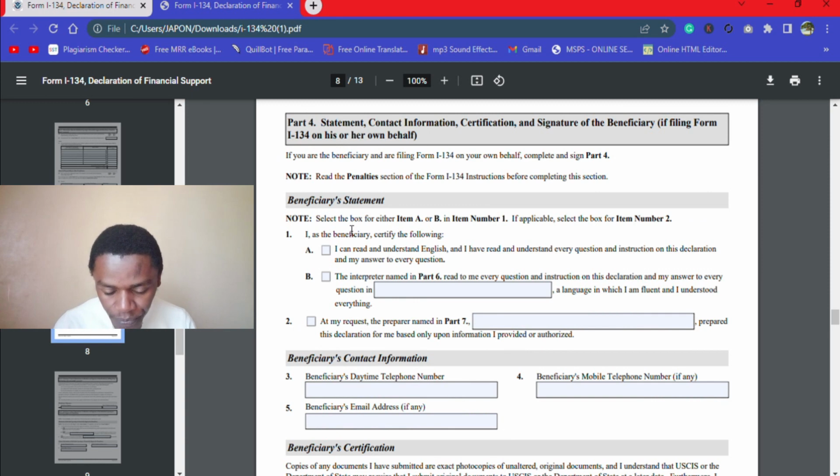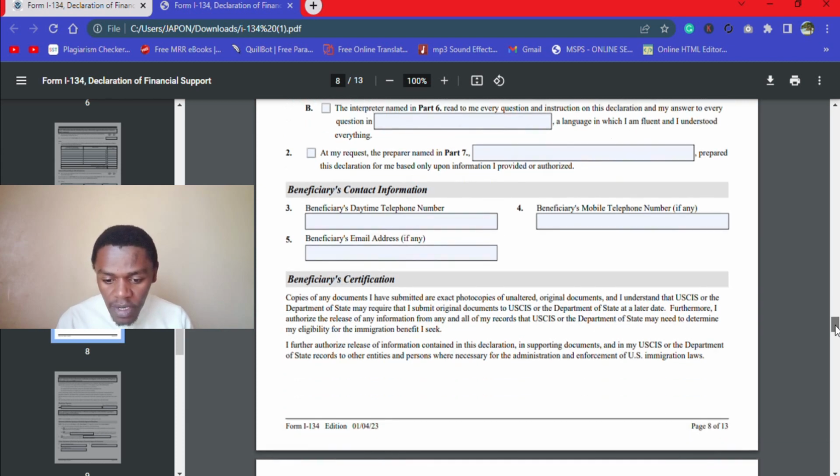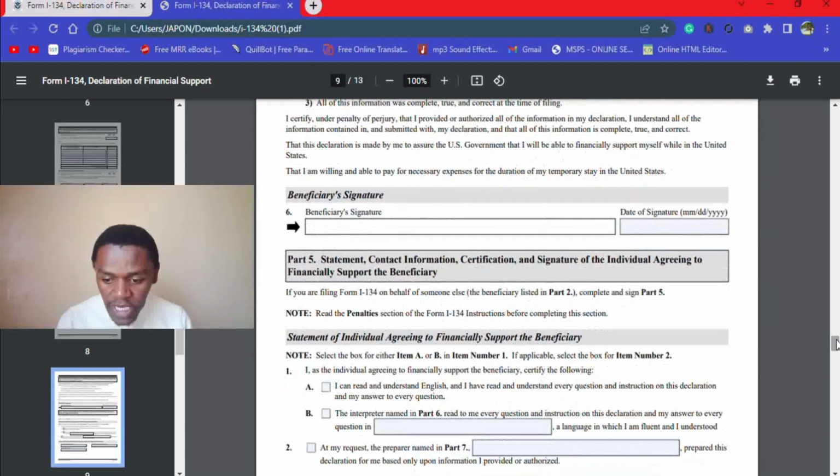And then we come to this part. So this part is filled up by the beneficiary, and it says, I can understand English and read English. So if so, you check this box. But if you need an interpreter, you check this box. But if you understand English, that would be good for you. You check this. Now, after checking that, you provide your contact as the beneficiary here, together with the email address, and then you will go through this information down here and then put your signature on this using a pen, wet signed.